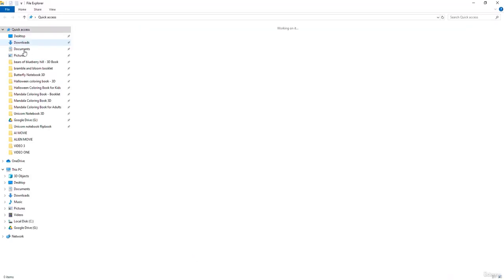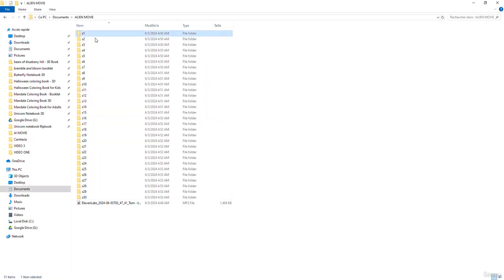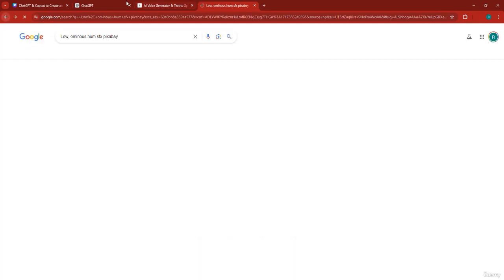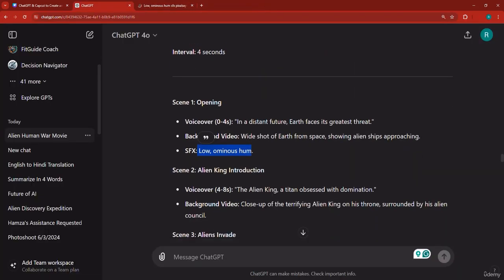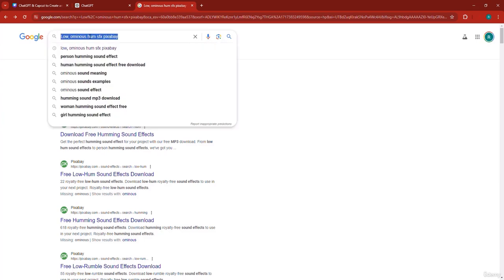So go to the file for scene number 1, then go to your downloads, take that particular SFX sound effect, copy or cut it, go to scene number 1, and place the SFX right there. Now go back and do the same thing for scene number 2. See if there is an SFX. There is none. For scene number 3, there are laser blasts and explosions. So I'm going to look for an effect that has both, or we can add both.